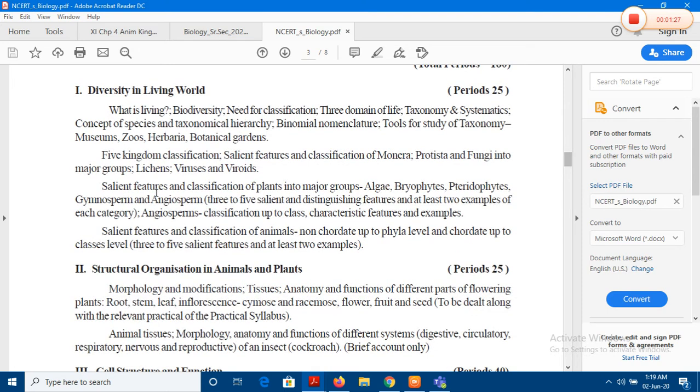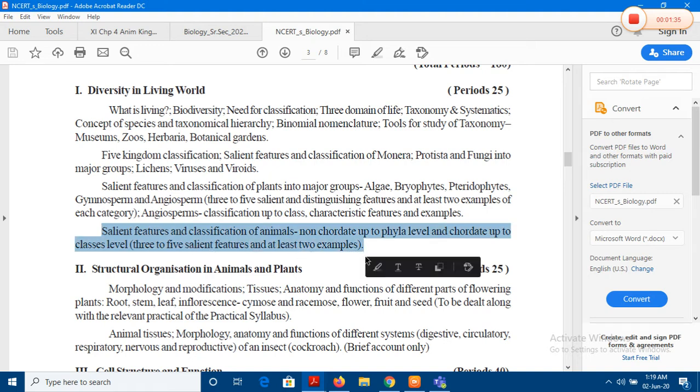the first unit, it is already mentioned that we have to discuss the salient features, the unique characteristics of different animal kingdom phyla. Of course, we will be talking of all the phyla, which are majorly grouped under the non-chordates and the chordates. The non-chordates have to be done up till the phyla level.